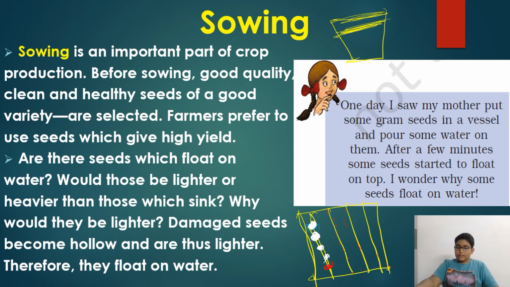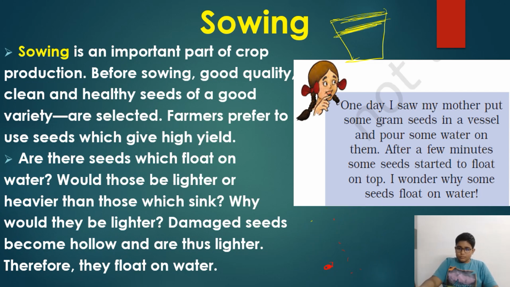The seeds which float on the top are bad seeds. Those seeds are not good for crop production.